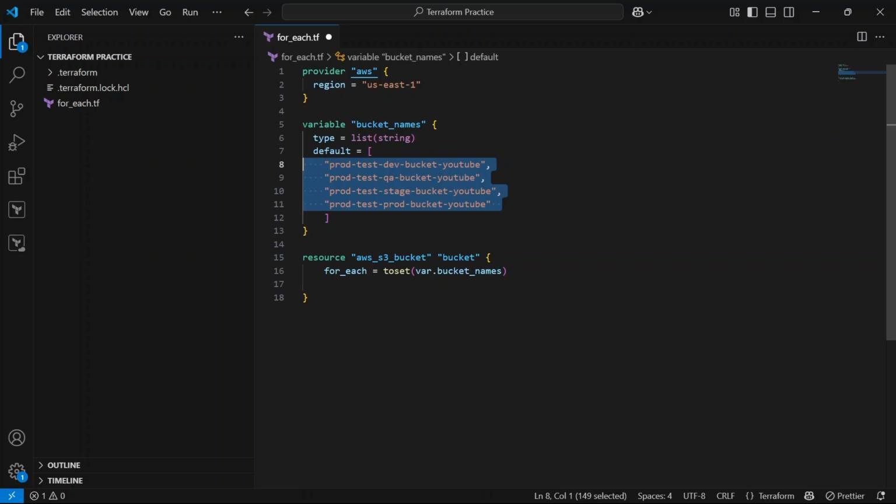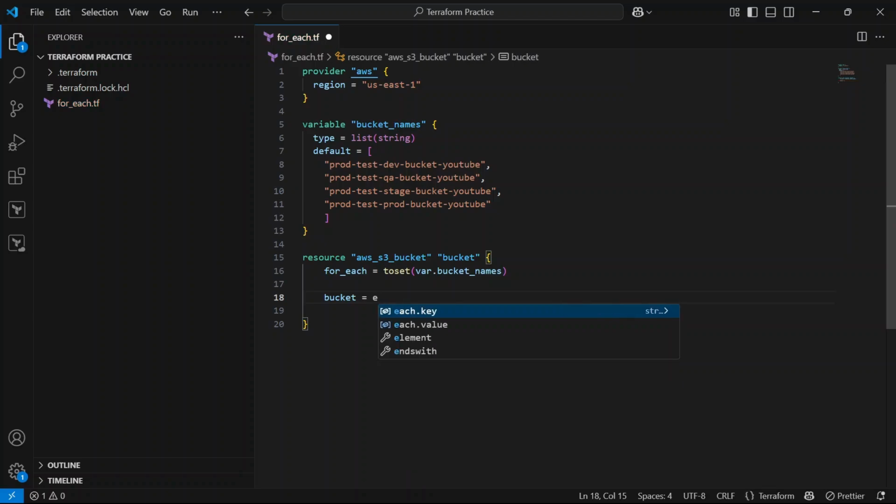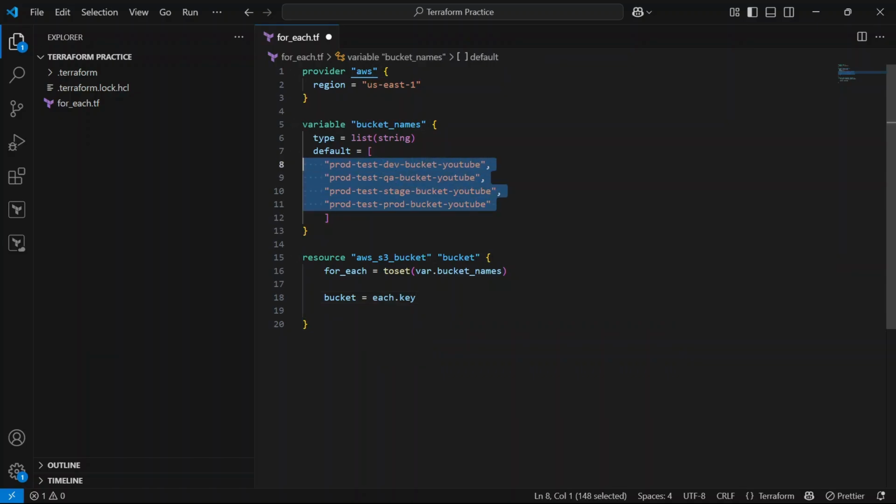Okay, so you have to keep this point whenever you are working with the for_each meta argument. Here we have to define bucket, so we are going to use each.key. Here we have key and value. We don't have a list in the form of key-value pairs, because a list does not support that, so we are not using set and map here; our object data type. Then after that we are going to define tags.